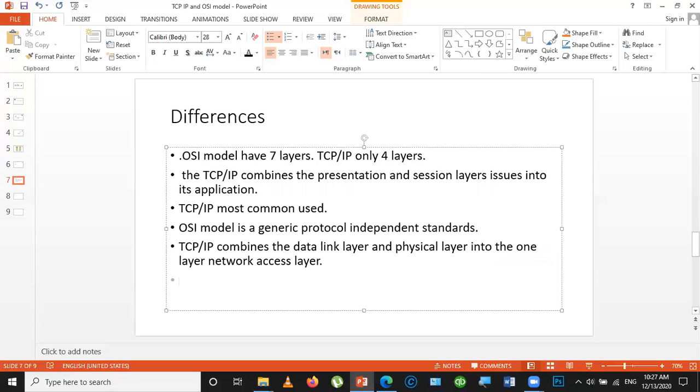We can also say that the TCP/IP suite is based upon protocols, whereas the OSI model is a layer based model.